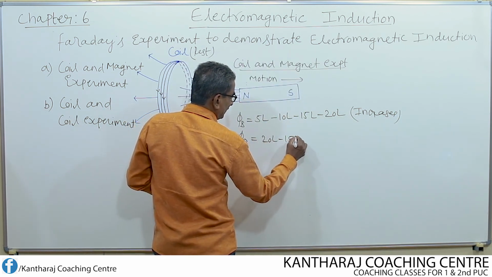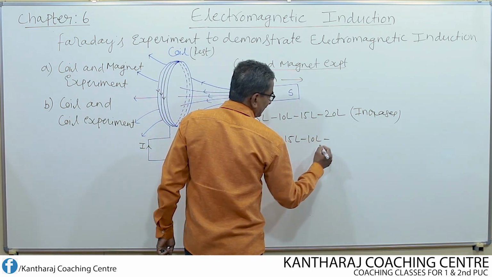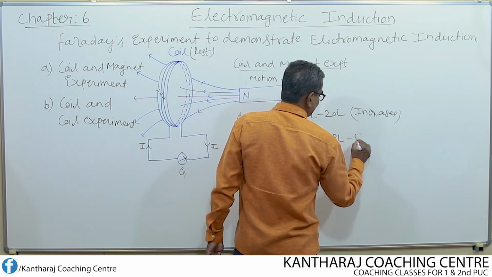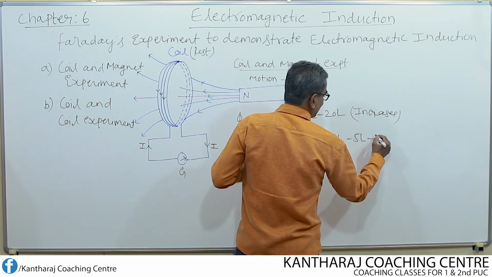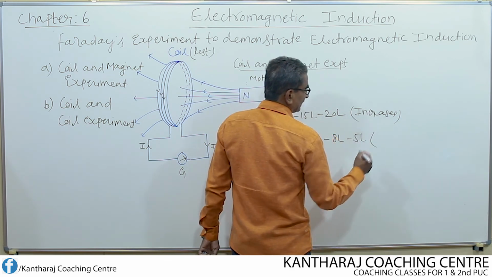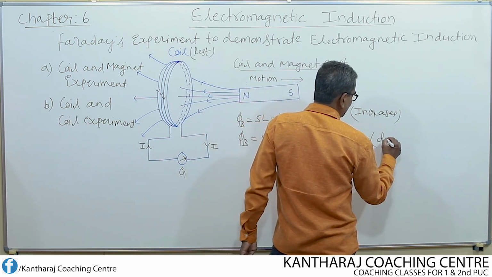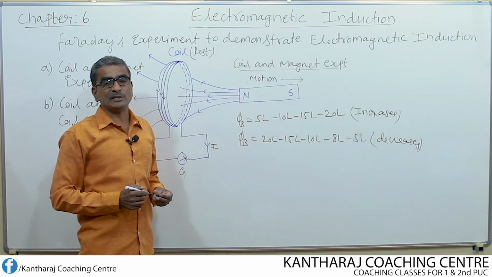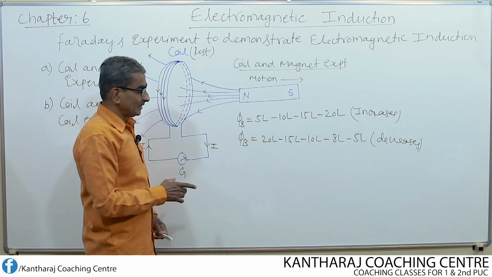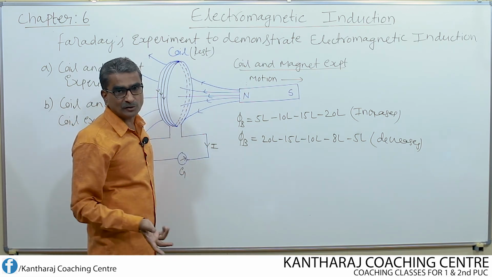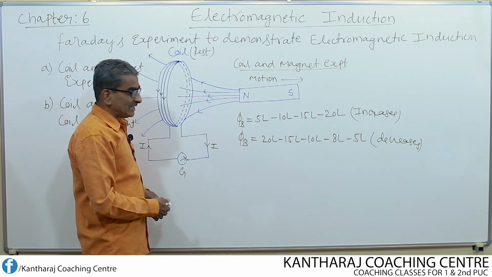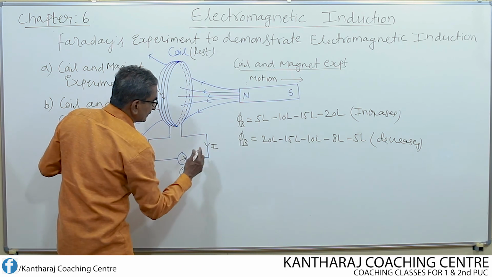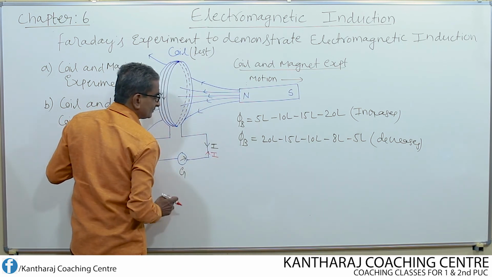20 lines may become 15 lines, 15 lines may become 10 lines, 10 lines may become 8 lines, 8 may become 5 lines. Like this, 5 lines may become 2 lines and it goes on decreasing. Finally, it becomes 0. So, therefore, it decreases. Once again, an EMF is induced in the coil, but this time the direction of the induced current is opposite. Look here, this will be the direction of the current.